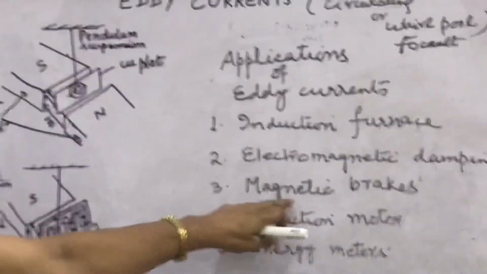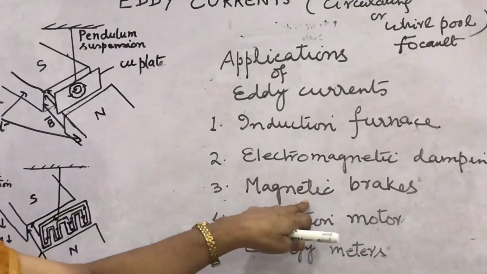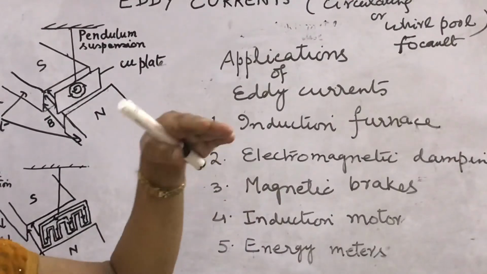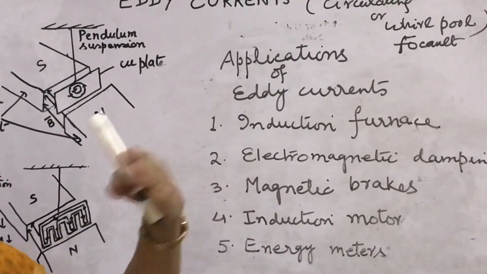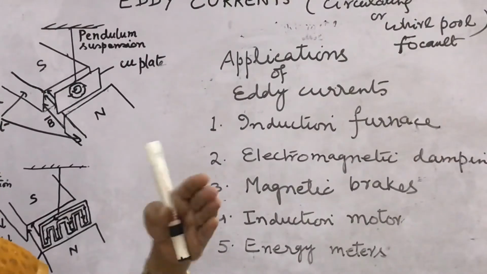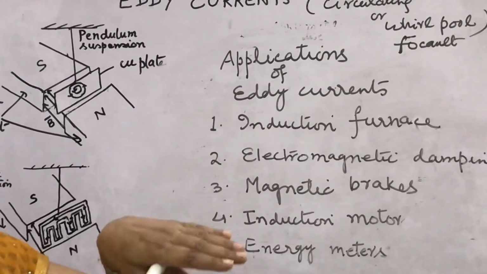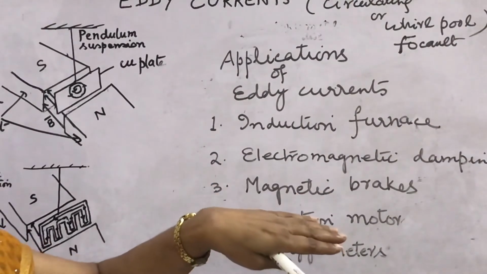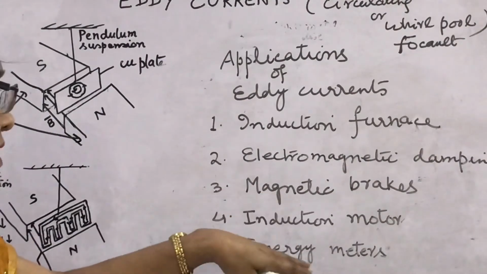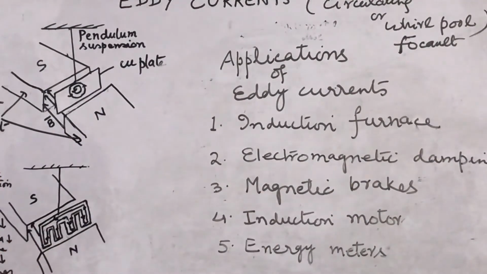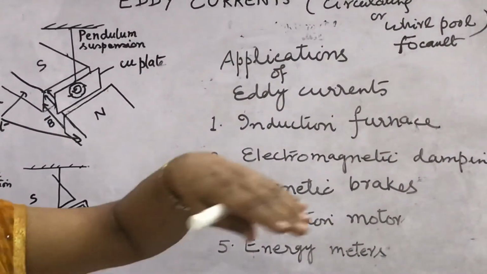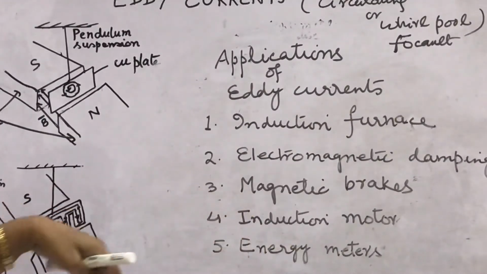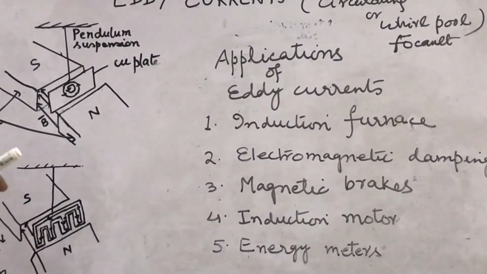Third is the magnetic brakes. A strong magnetic field is applied to the rotating drum attached with the wheel of trains. Eddy currents are set up in the drums and they exert a torque so as to stop the train. This is the use of eddy current. Similarly, the induction motor. What is done in the induction motor? There is a rotating magnetic field.